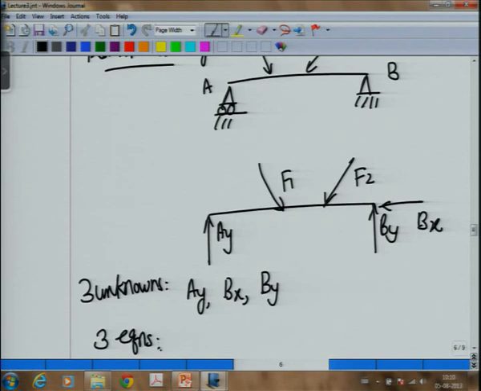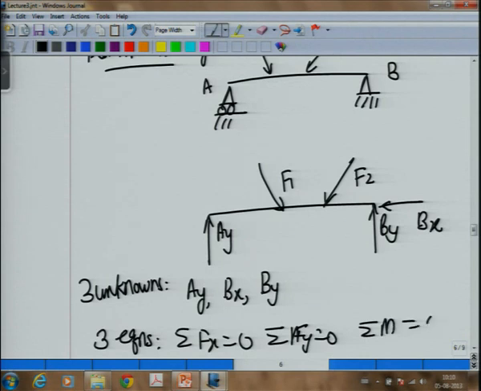From statics I will get three equations, and these will be sigma Fx is equal to 0, sigma Fy is equal to 0, and sum of moments is equal to 0. And I have enough equations and enough unknowns. I will be able to solve for the three unknowns by these three equations.